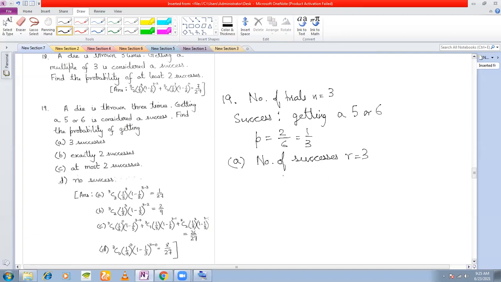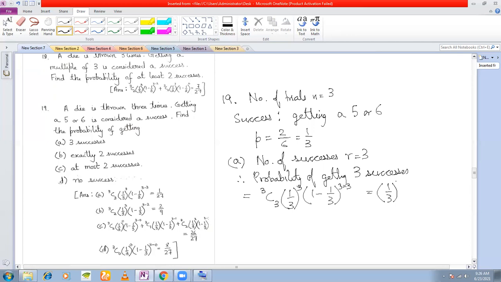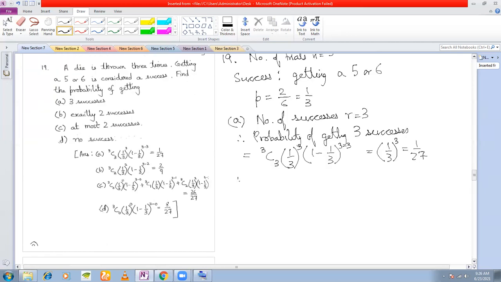R is equal to 3. Therefore, probability of getting 3 successes is equal to nCr, 3C3, p to the power of r into (1 minus p) to the power of n minus r. So this is clearly (1/3) cube, which is 1 by 27. So that answers your first part of the question.